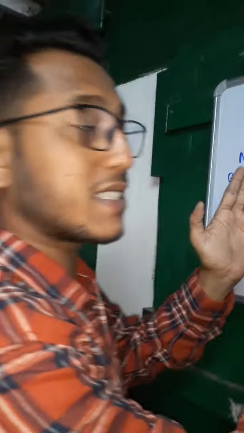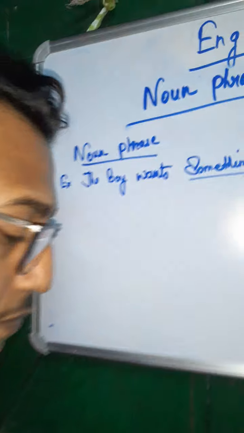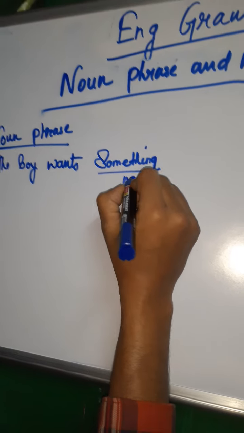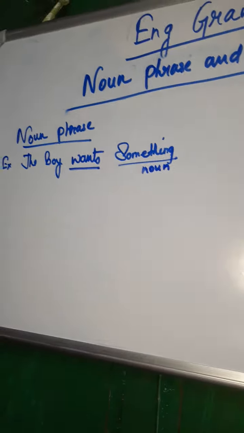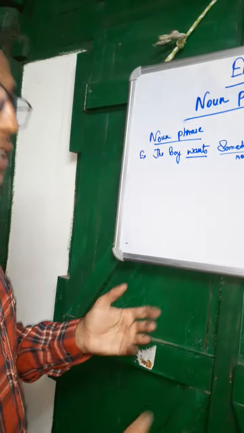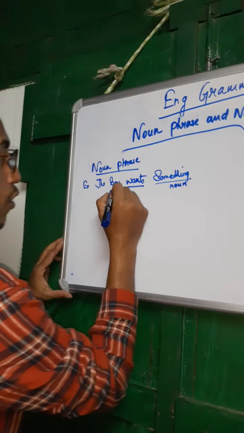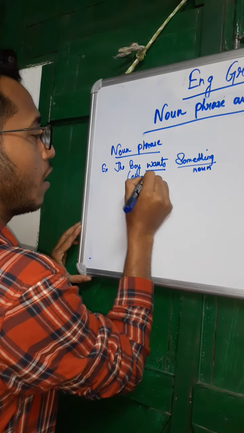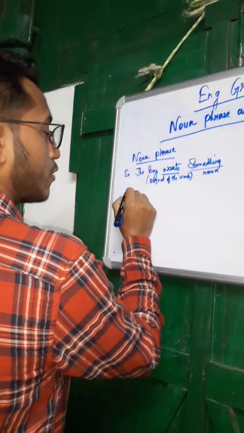The boy wants something. Now what does the boy want? The boy wants something. Something is the noun. Now what does the boy want? The main thing: the boy wants something. Then the wants, object of the verb. And number 2, example you see.